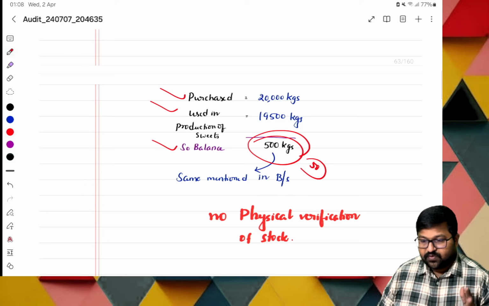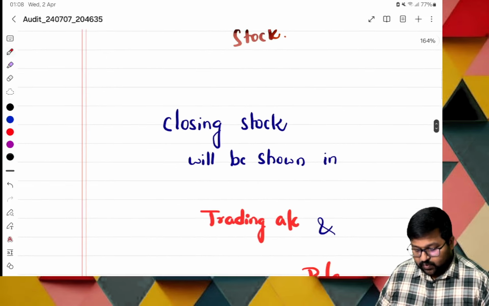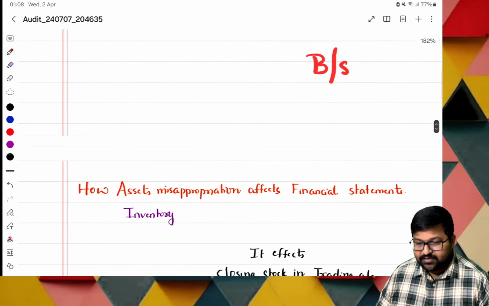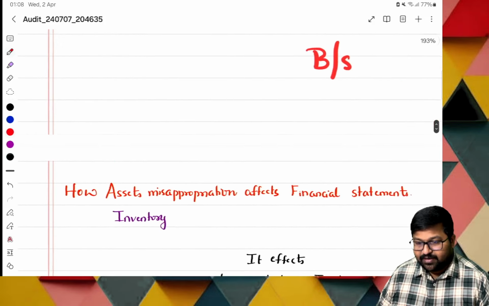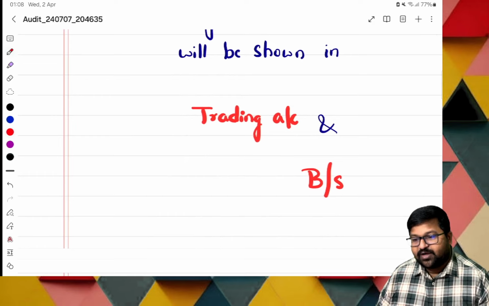Then because of this, what will happen? Sir, what is the actual stock? The closing stock shown in the trading and P&L account is normally 500, but in reality it should be shown as 450. They have not taken the 50 into account.